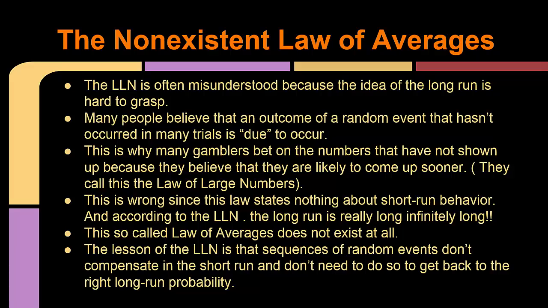What is wrong about this law is that it does not state anything about short-run behavior, like tossing a coin 10 times. But the law of large numbers states the long-run probability, which is if you were to toss the coin 1,000,000 times, you will get roughly 50% tails and 50% heads.